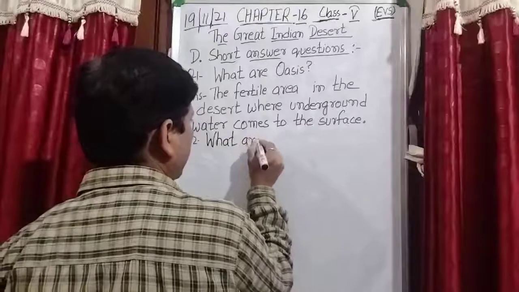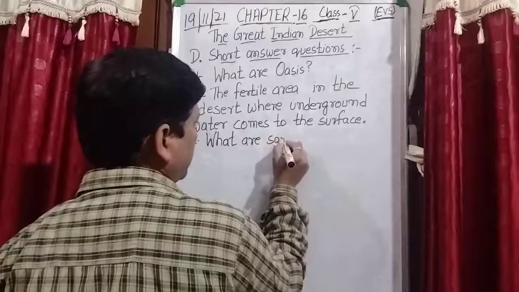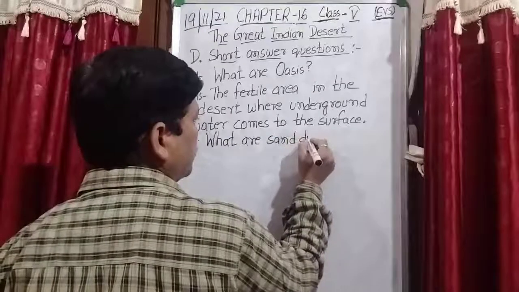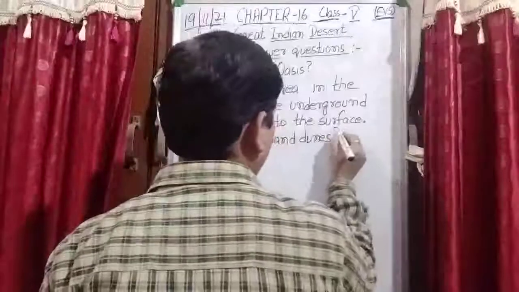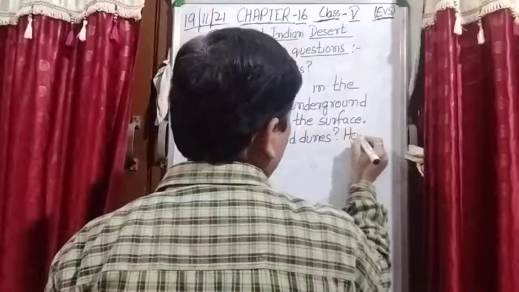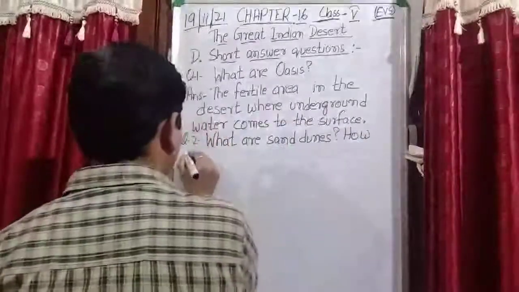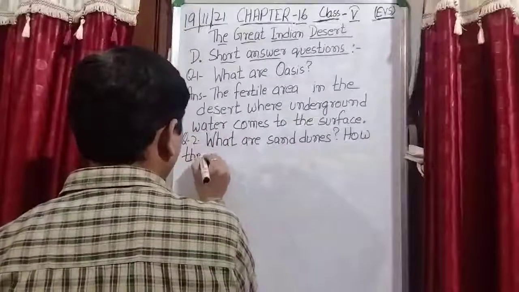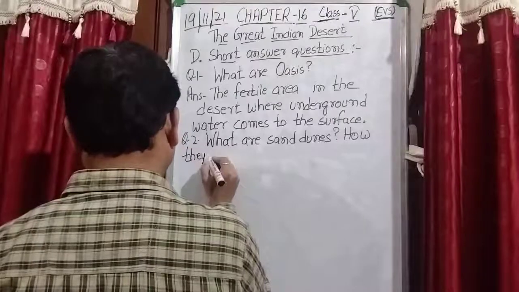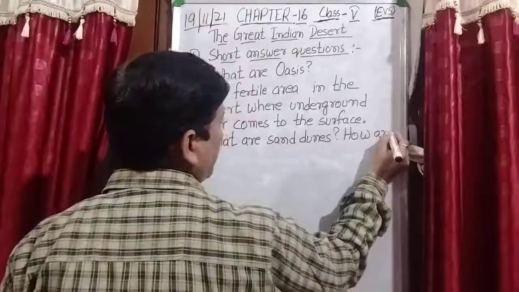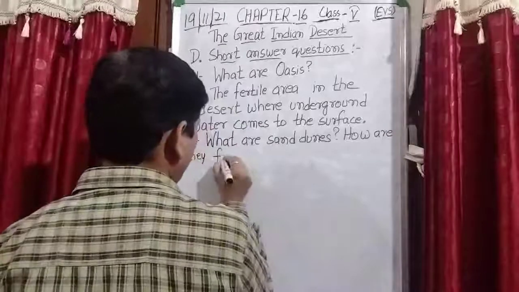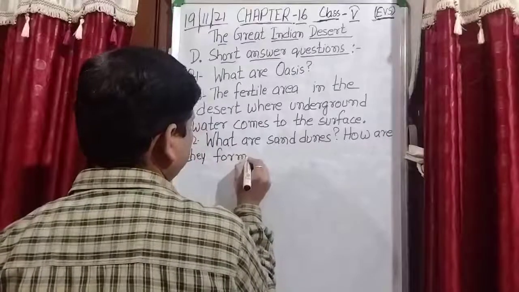What are sand dunes? How are they formed?